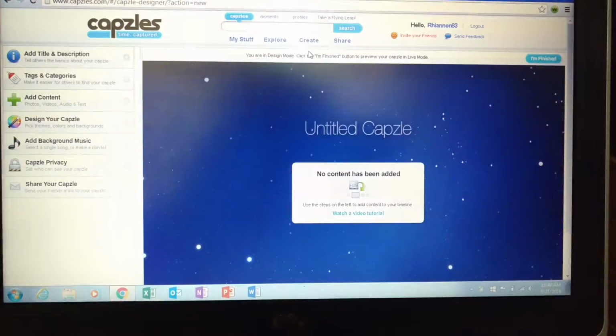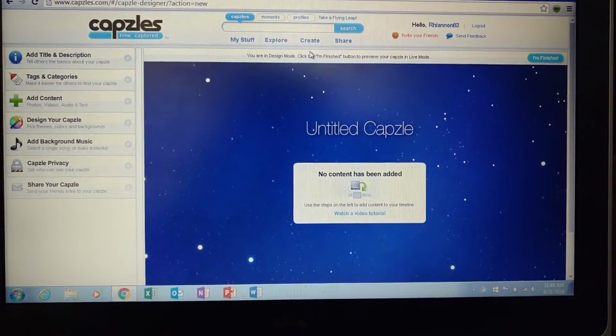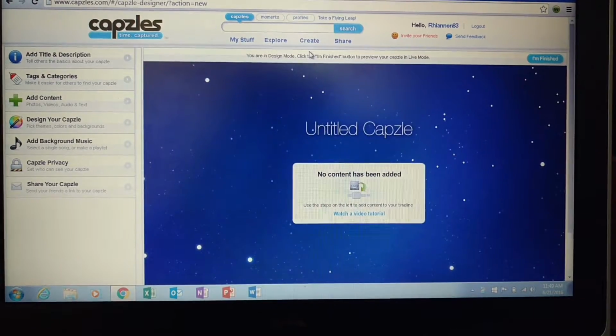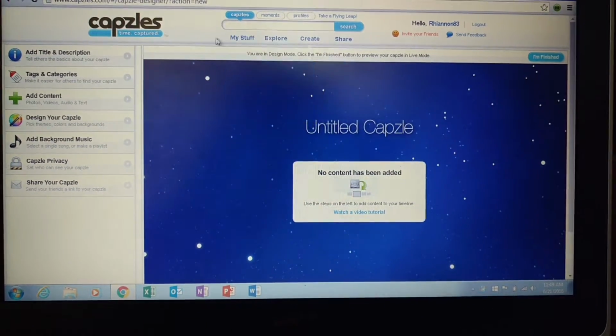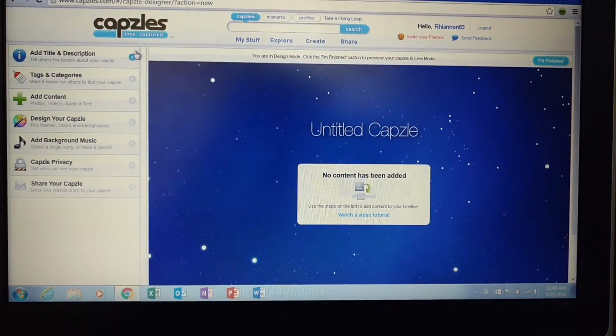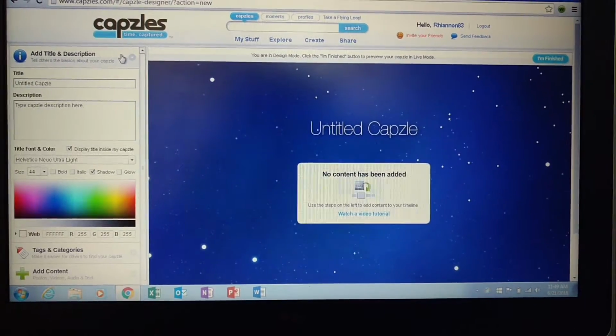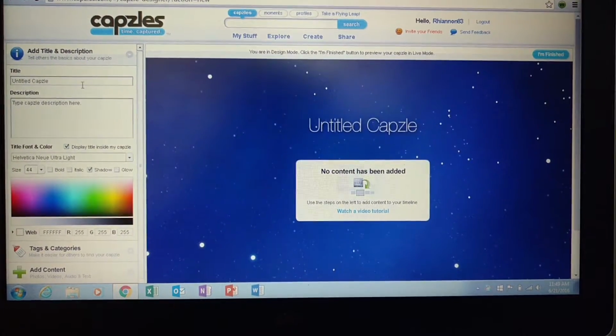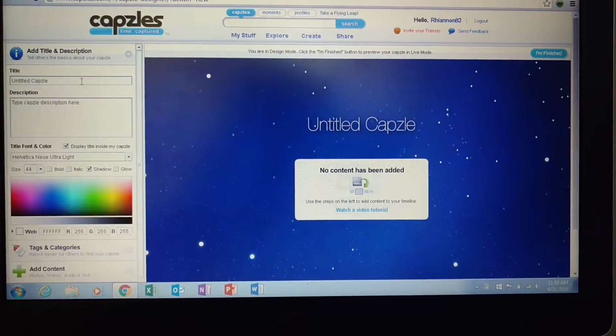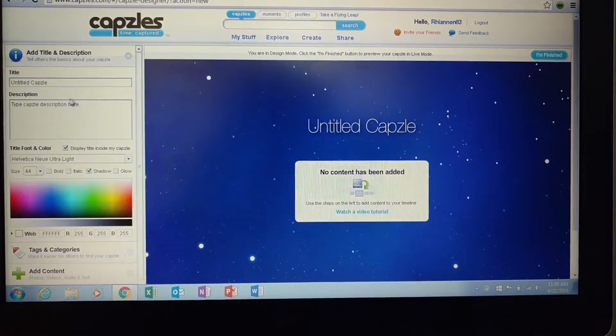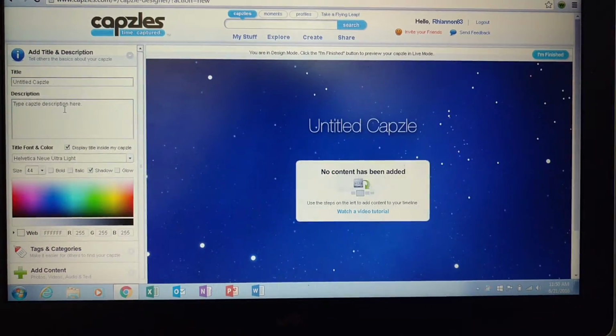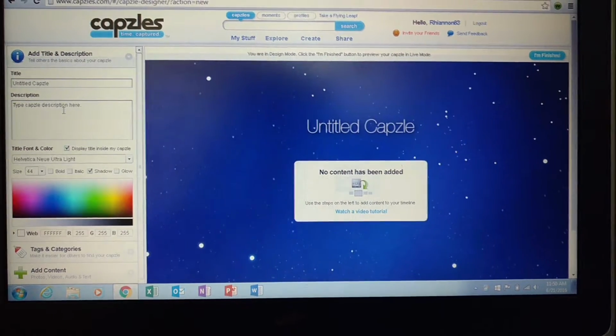Capzles has an auto save feature, which is great. You don't have to try and find where to save. It just automatically saves every time you make a change. So then you'll come over here to add title and description, and in here you can type in your title. You can add a description of what your timeline will be about.